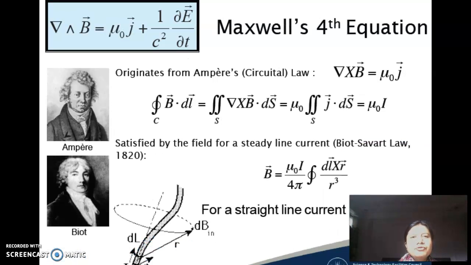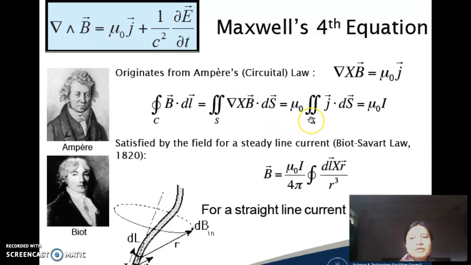Moving on to the fourth Maxwell's equation. Now this fourth Maxwell's equation, to begin with, Maxwell started with the Ampere's circuital law, right? So the Ampere's circuital law was converted into the differential form, which led to this equation del cross B is equal to mu naught J. Now this particular equation led Maxwell to speculate that there is a discrepancy in this equation, and that discrepancy Maxwell tried to remove by making use of the equation of continuity of charge.